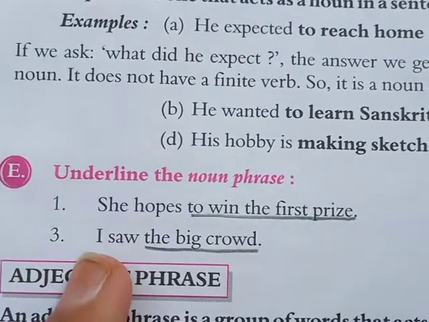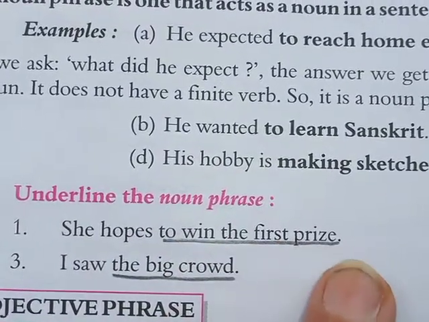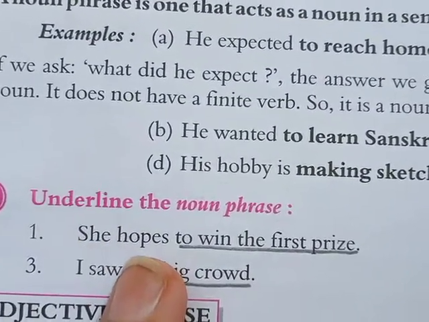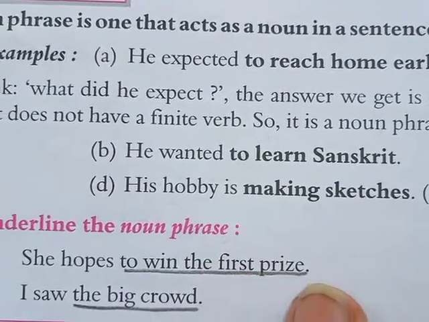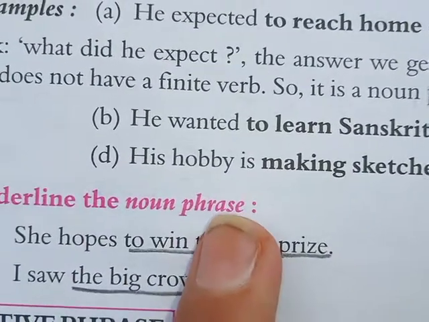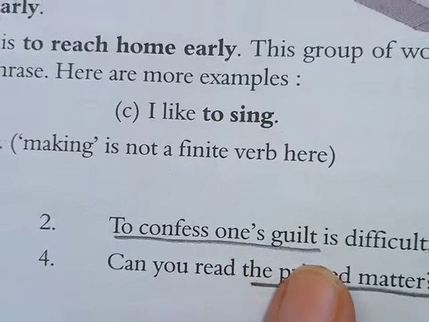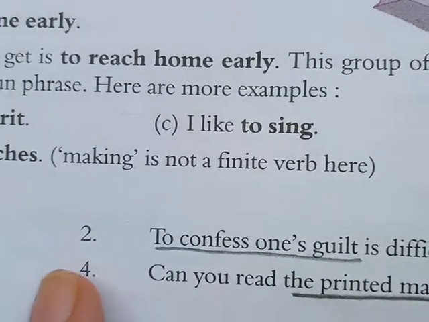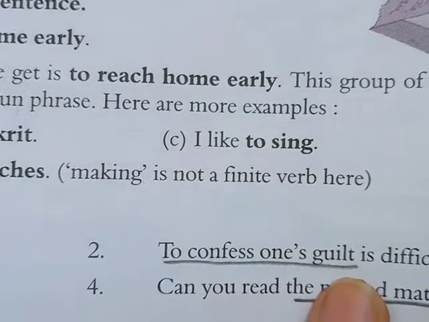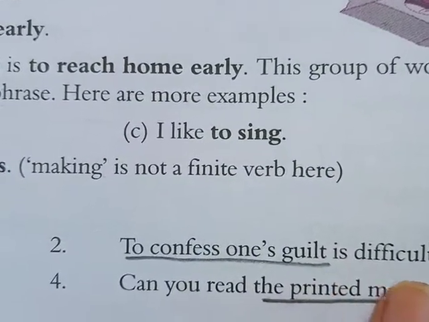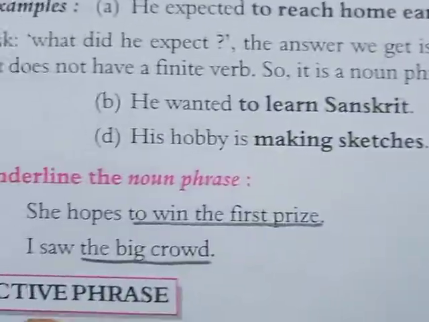See, one exercise is given here. Underline the noun phrase. She hopes to win the first prize. What does she hope? You will get the answer, to win the first prize. So underline to win the first prize, and that is our noun phrase for this sentence. Second, to confess one's guilt is difficult. Now here the group of words is to confess one's guilt. What is difficult? You will get this phrase, and here it is a noun phrase.